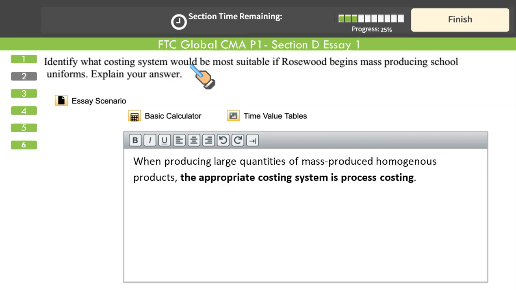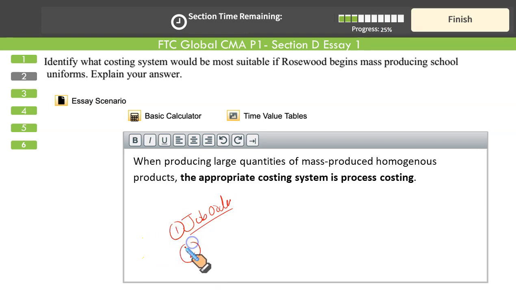Next question. Identify what costing system would be most suitable if Rosewood begins mass producing school uniforms. Explain your answer. We have learned 4 cost accumulation systems: job order costing, process costing, ABC, and life cycle. So which cost would you recommend where? That's the point. As we just discussed, when the customer gives the order, production is customer driven, we recommend job order. So job order is suitable for customer specific production.